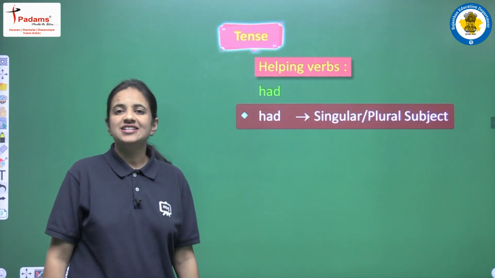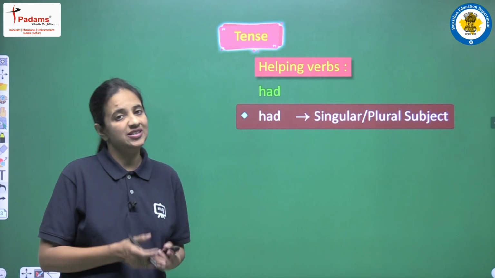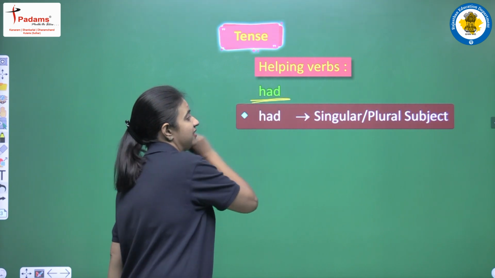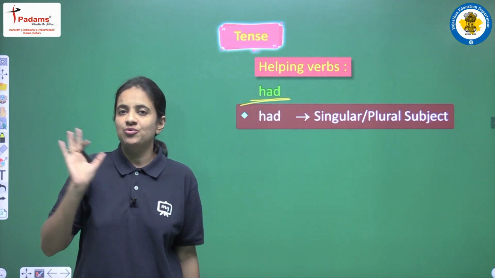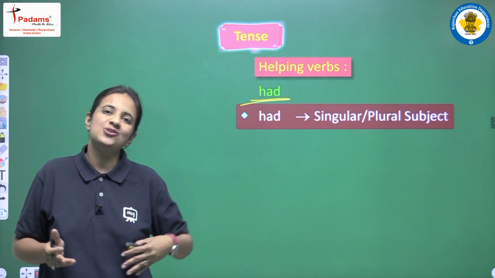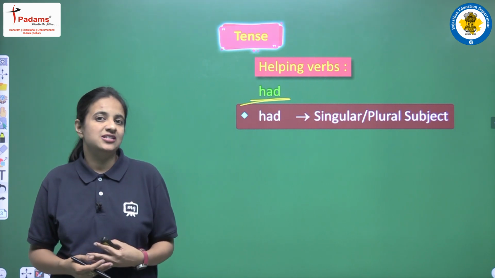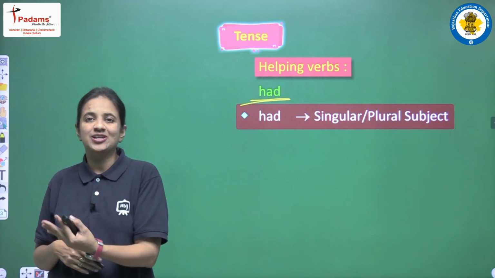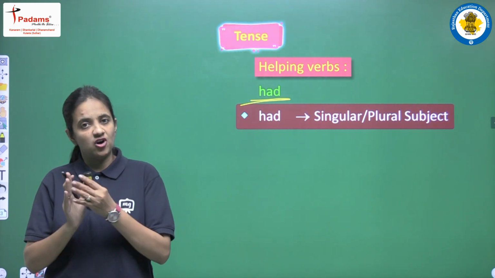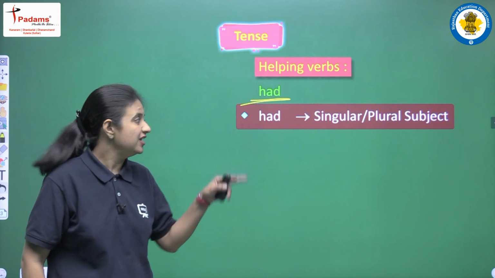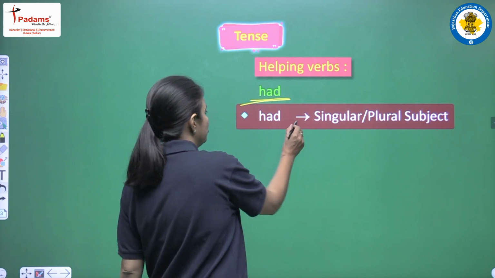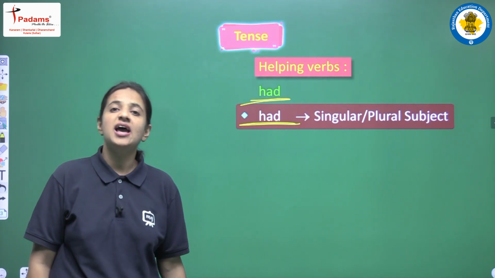So first of all, let's discuss the helping verb that this tense is having. In this tense, that is past perfect tense, we are having only one helping verb, and that is had. So now when we are having only one helping verb, one thing is clear here, that for all the subjects we have to use only this helping verb. Okay, so now there is no confusion for singular subject or plural subject, because there is no difference. We are having only one helping verb, so for all the subjects we have to use that only. So yes, we are having had, and for singular subject or for plural subject we have to use had only.